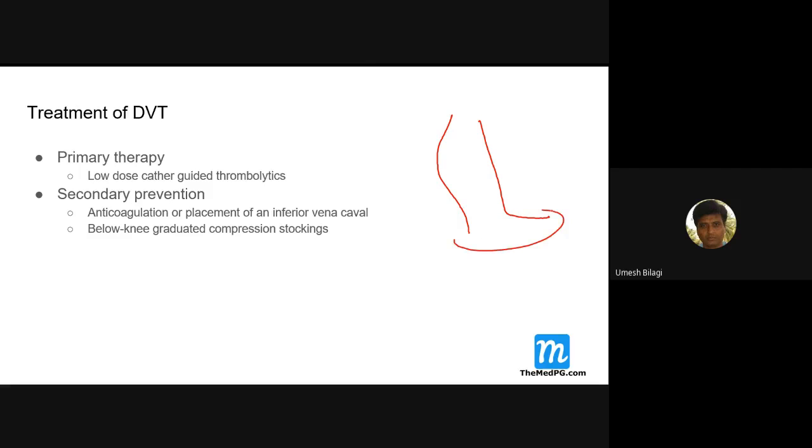This DVT is limited to the calf muscles. Probably you can give low molecular weight heparin something like that. But if it is extended right up to the iliac vein, femoral vein, up above, then you have to think of giving thrombolytics here also.